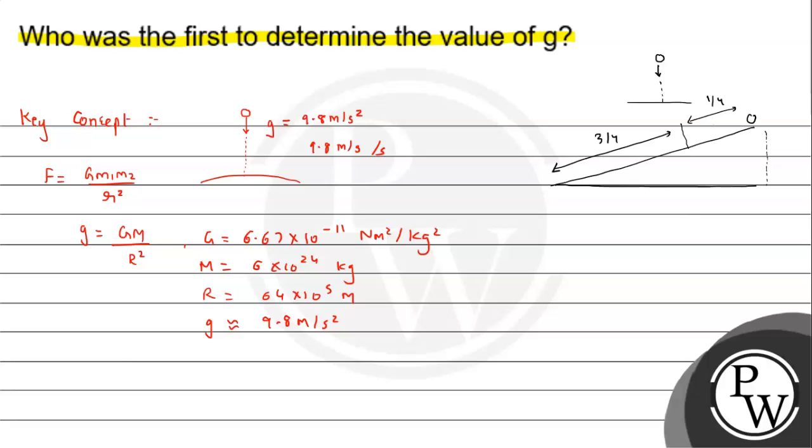So this is what he observed, and from this he concluded that for 1 meter, let's say covering 1 meter distance, the time taken is, let's say, 1 second. So in next 1 second, it will cover a distance of 4 meter in 2 seconds. In next, it will cover 9 meter in 3 seconds, and so on. So यहाँ पे हम देख सकते हैं कि जो distance आ रहा है, we can say it has to be the time square. So this is the conclusion that has been made by Galileo.